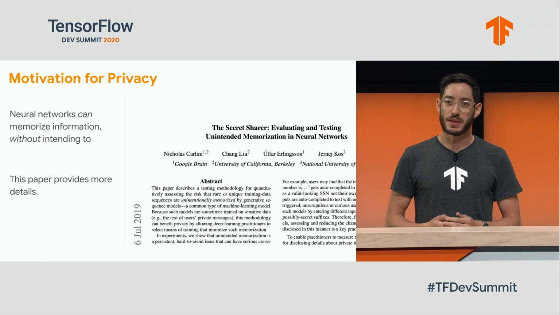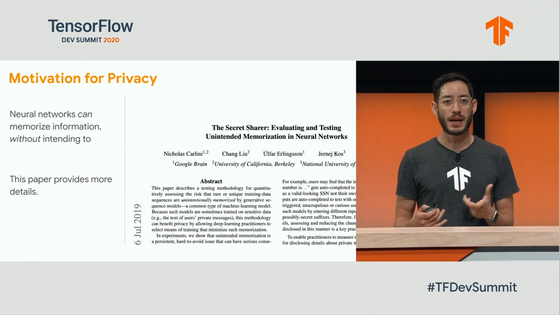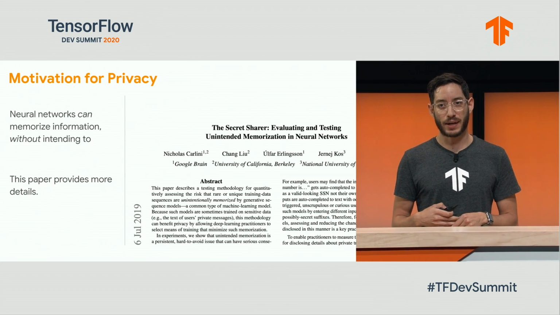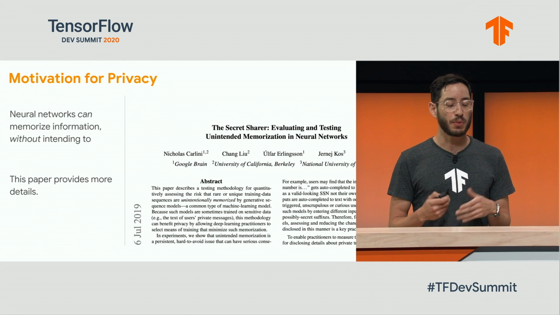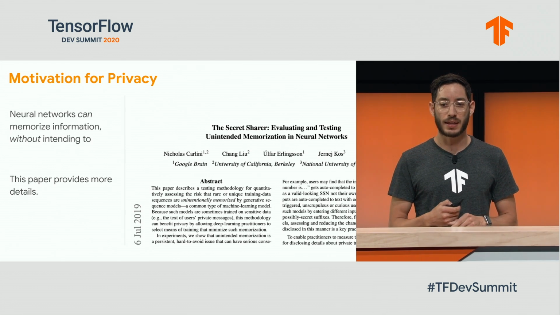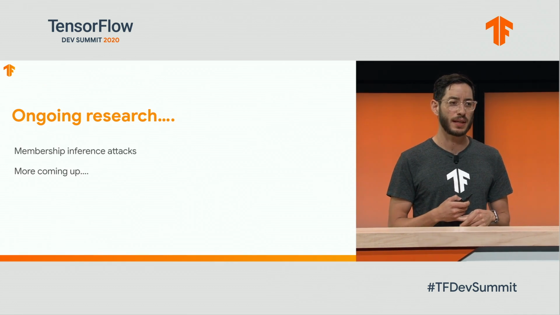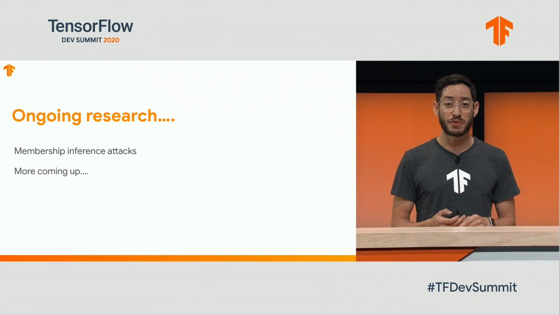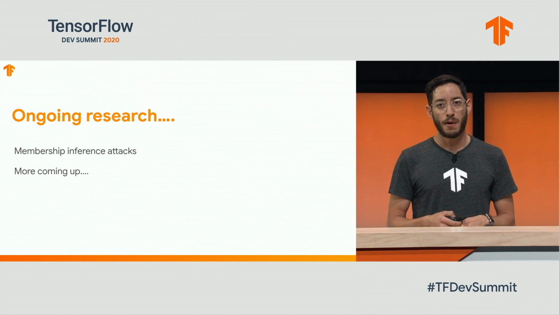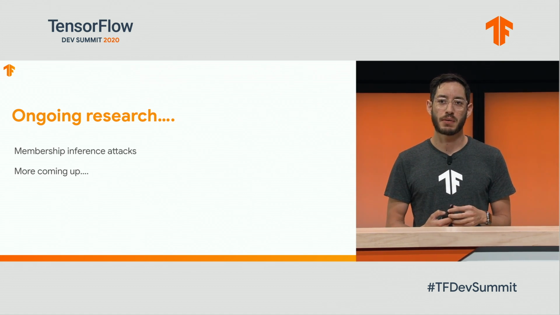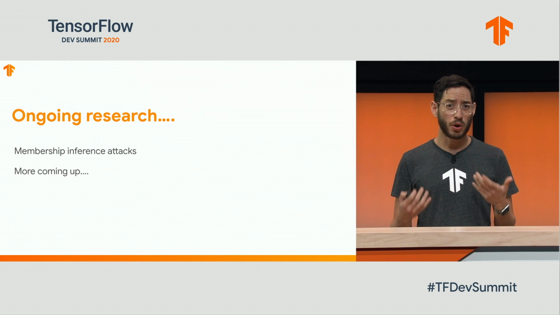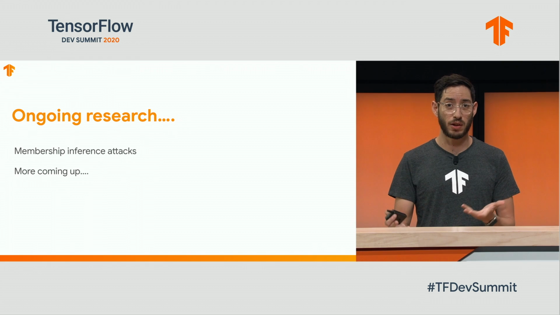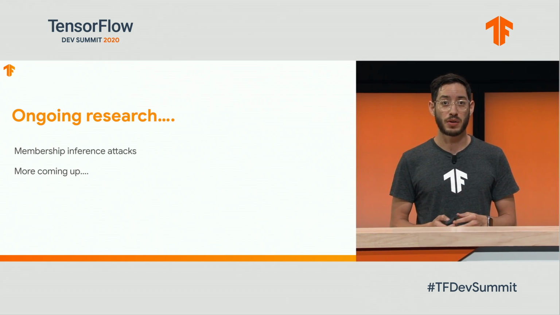What the paper describes is a method in which we can prove what's the propensity that the model will actually memorize some data. I really recommend you to read it, and I think that one of the interesting aspects is that we're still in the very early days of this field. The research that I showed you is very good for neural networks, but there are ongoing questions around classification models. We're currently exploring more attacks against machine learning models that can be more generalizable and used by developers like you. And we hope to update you on that soon.